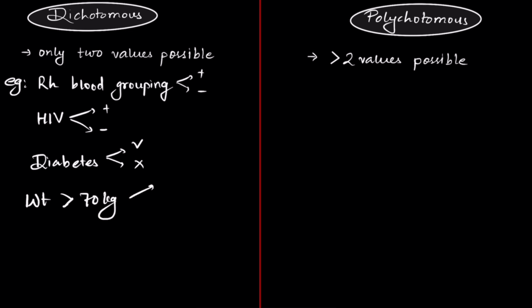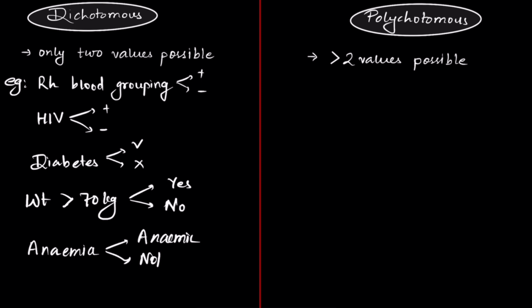You are either above 70 kg, yes, or below 70 kg, no. Anemia. You either have anemia, so you are anemic, or you don't have anemia, so you are not anemic. So all these variables only have two possible answers. That's why they are dichotomous variables.